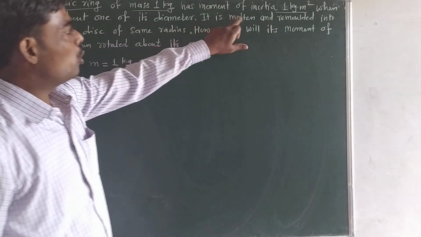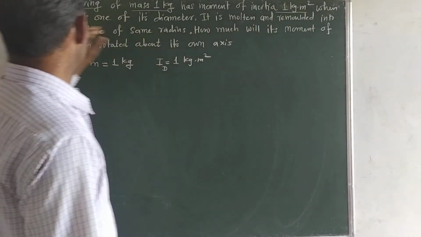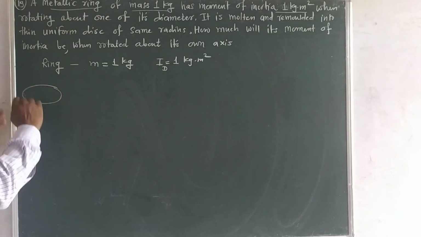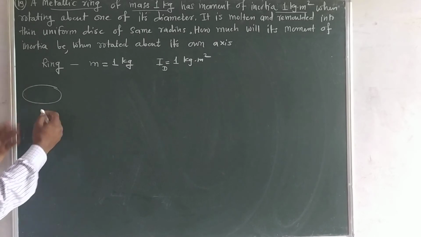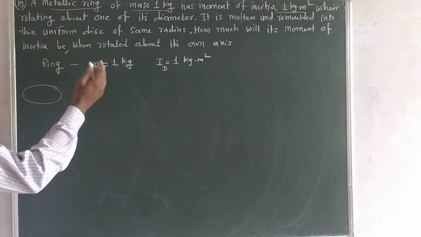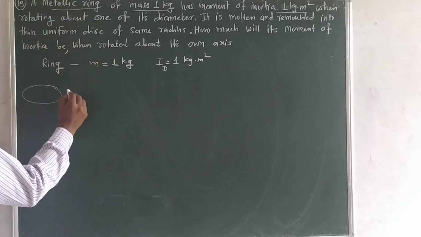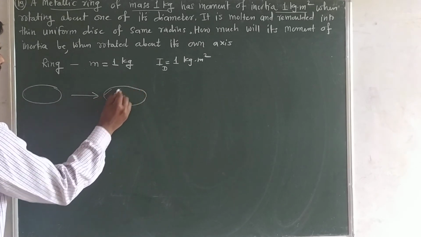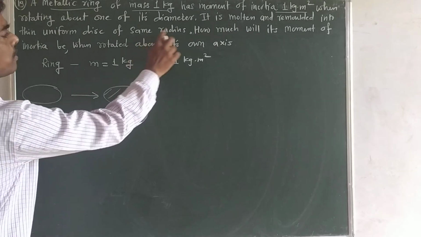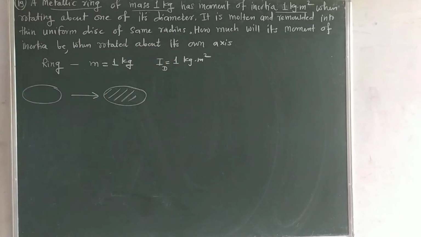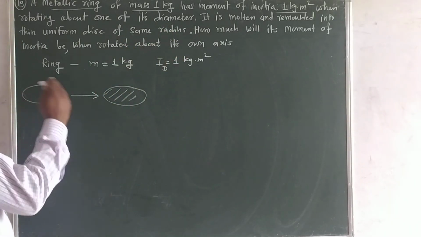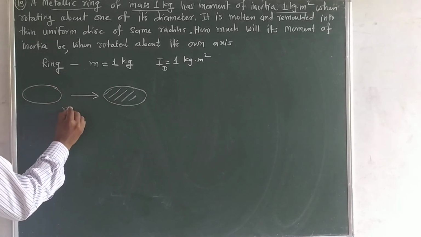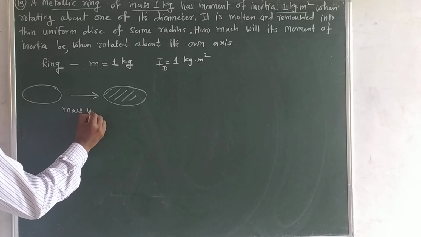Then it is molten and remolded into thin uniform disc. This is ring. Then by heating this ring, it is molten and then converted into uniform disc of same radius. Radius remains same. So ultimately, when we mold this ring and convert it into disc, the mass is unchanged.